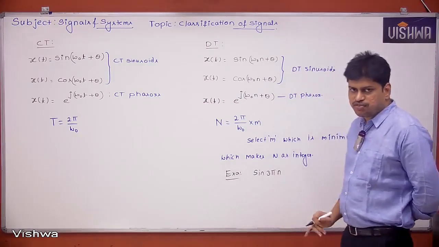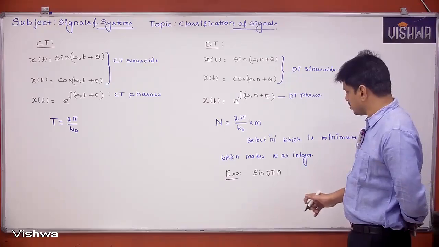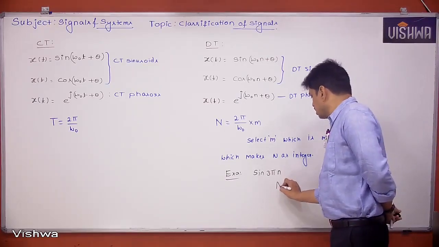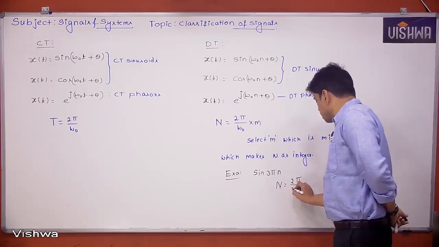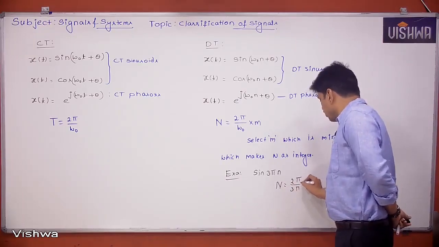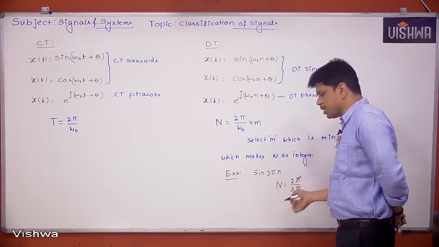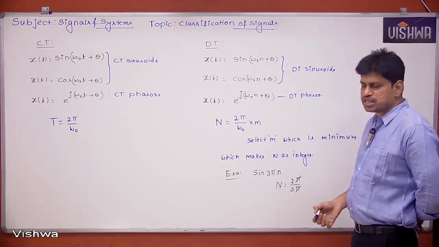If I try to find the n, that means the period of the signal, I take 2 pi by 3 pi. The pi gets cancelled, giving 2 by 3, which is not an integer.